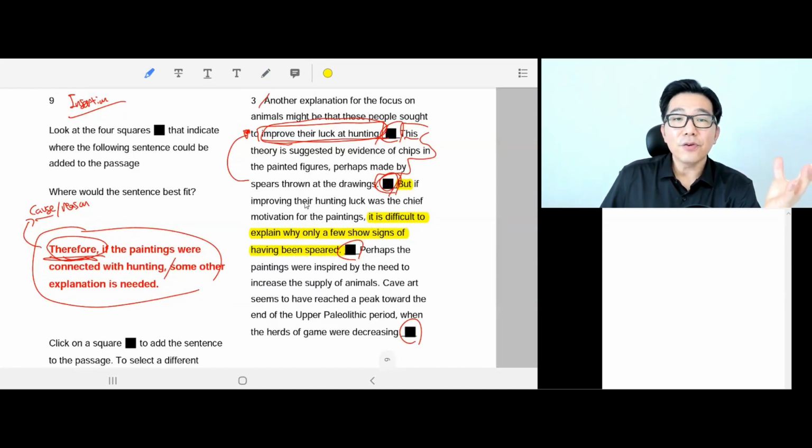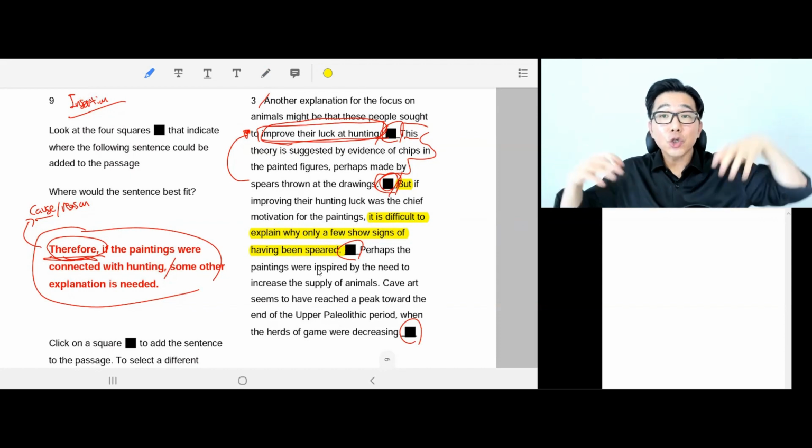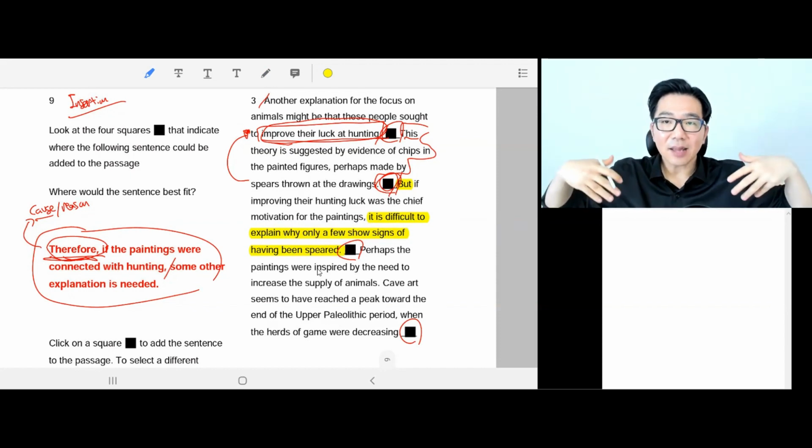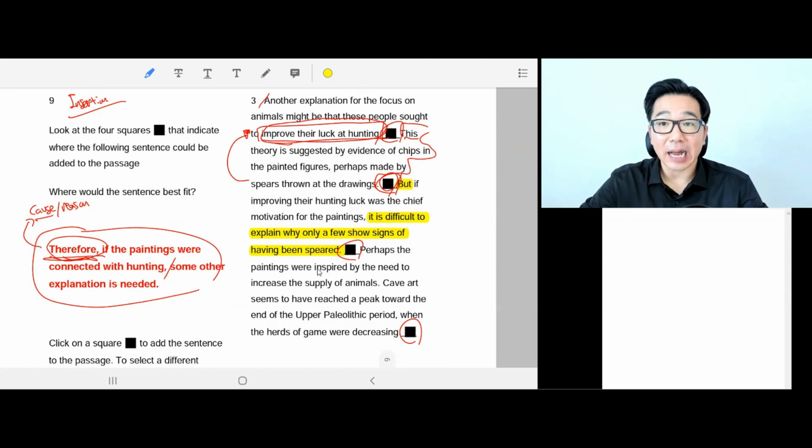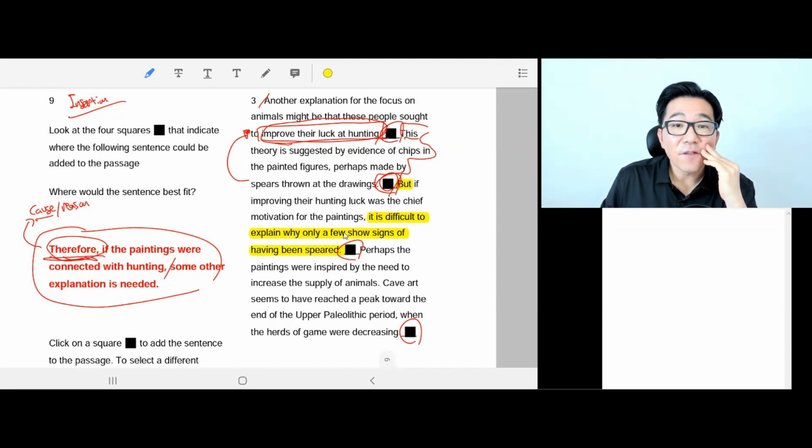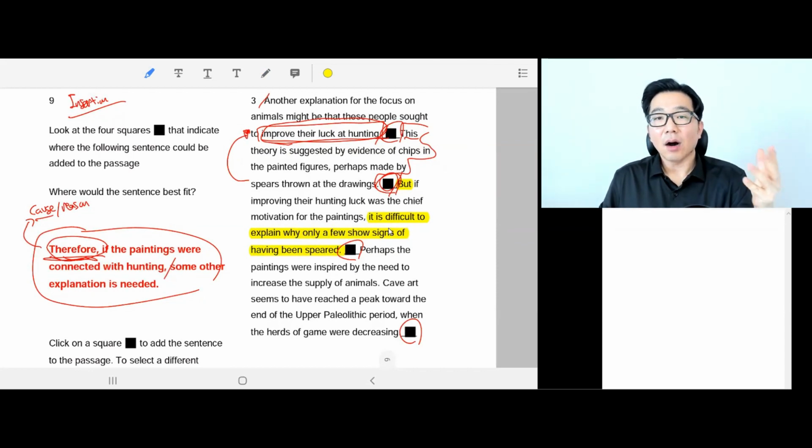If improving their hunting luck was the chief motivation, then there should be not only a few signs of having been speared, there should be many signs, tons of signs, lots of signs of this picture being speared. It should be, but it's not. It's the opposite. Only a few show signs of the painting having been speared.